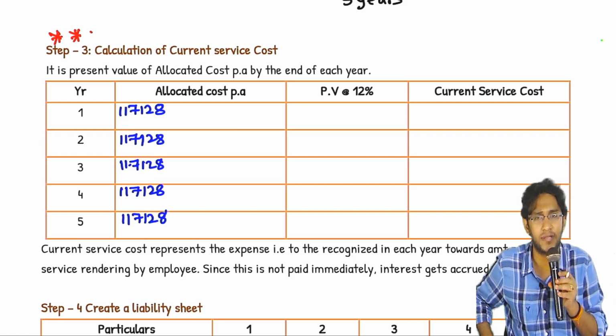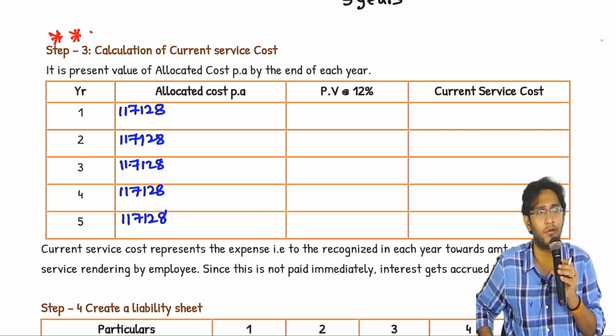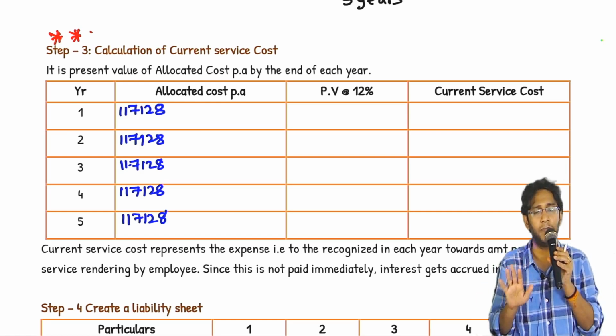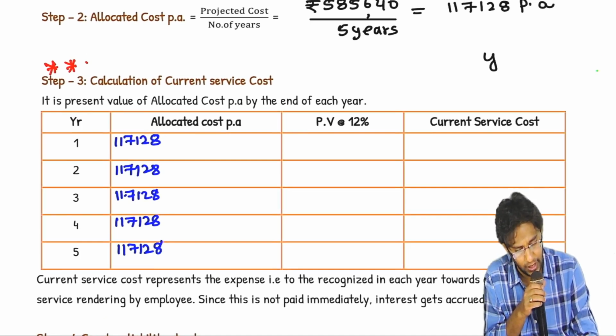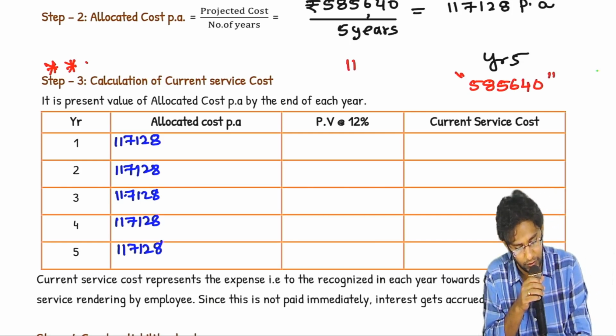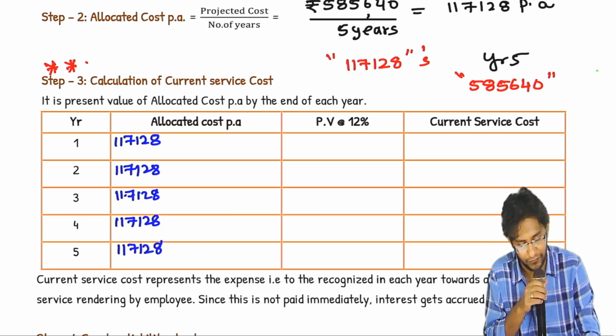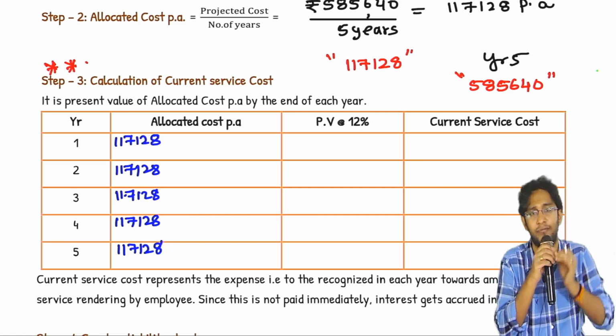Sir, whatever I wrote in the second column are cash flows. They are not cash flows. The first 117,128 is the cash flow for the first year. To discount it to today, this year. Correctly observed. Very simple thought. At the end of year 5, I have to pay 585,640. How many 117,128s are there in that 585,640? 5 of 117,128 are there in that 585,640.